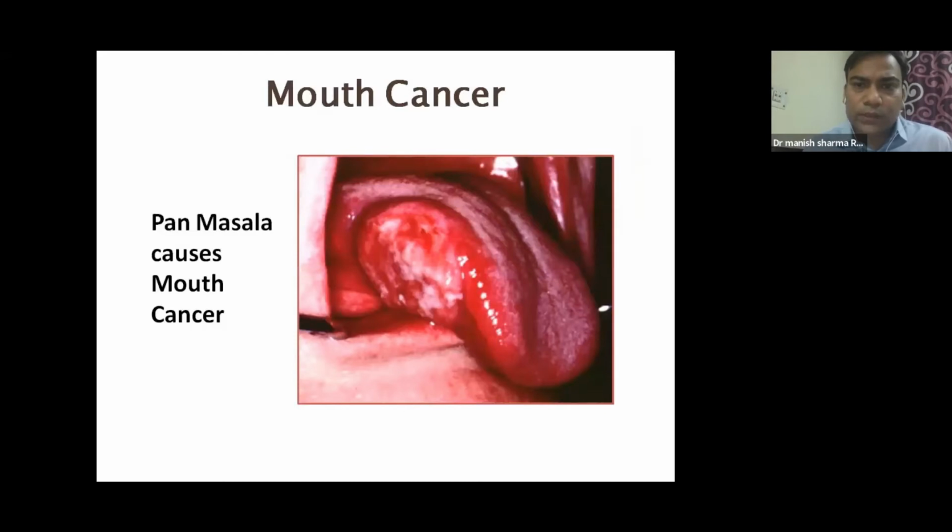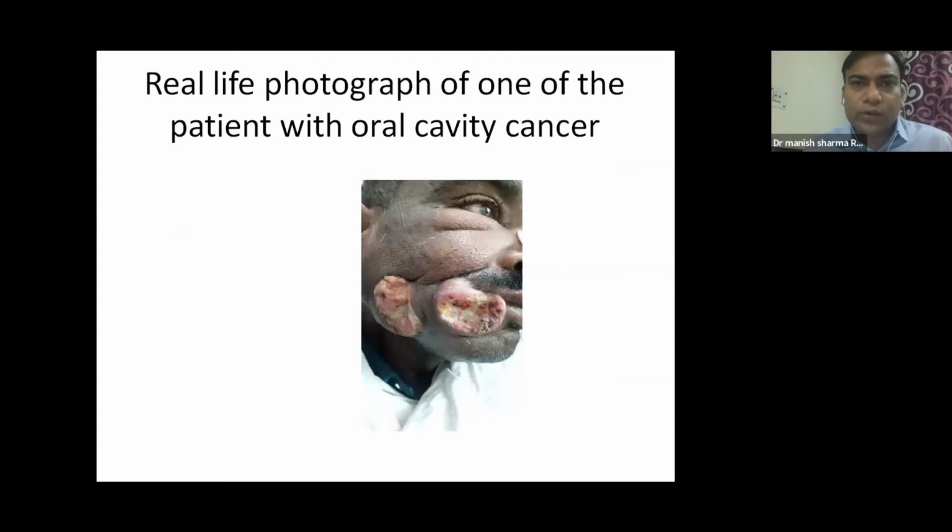So tobacco can cause mouth cancer. This is a photograph of a patient's tongue having cancer on the right side of the tongue. So this is basically an ulcer, which is a cancerous ulcer. This is a real life photograph of one of my patients who had an oral cavity cancer. Unfortunately, he is no more, but this is how bad it can be sometimes. So life can definitely become very bad if you continue to smoke, continue to chew tobacco.